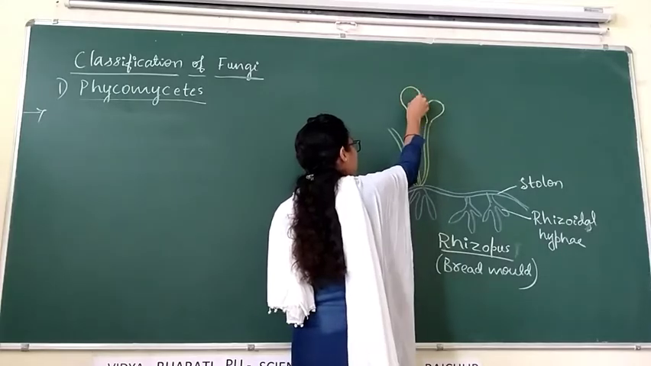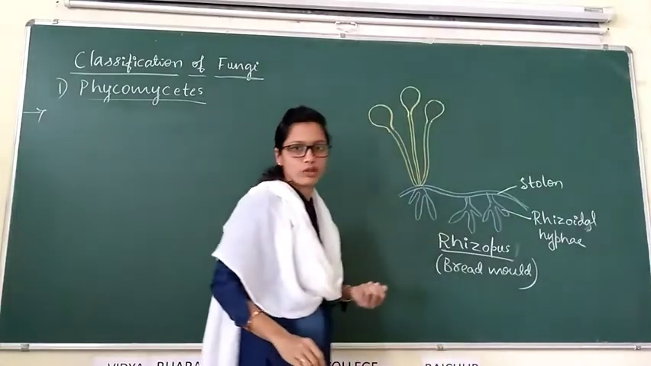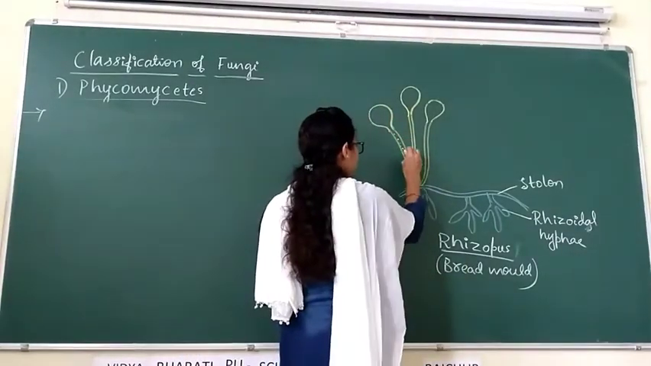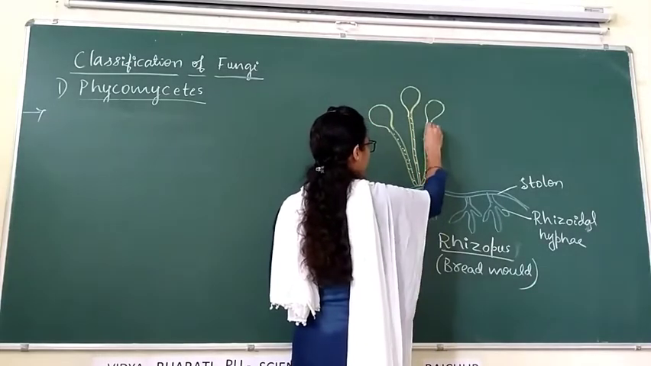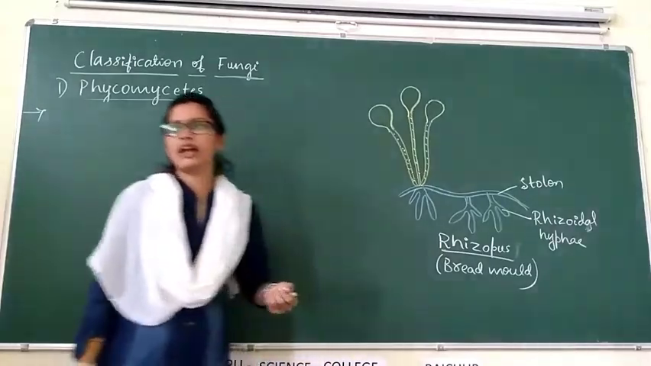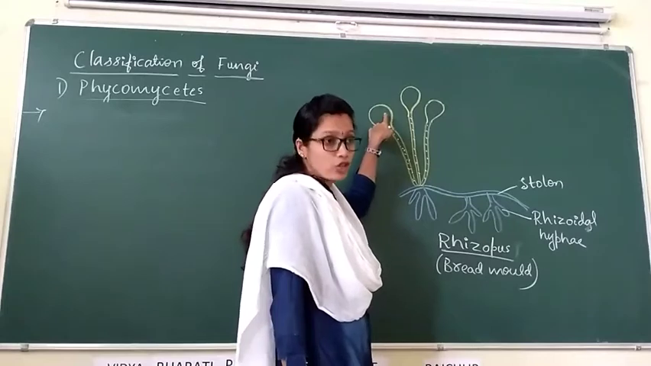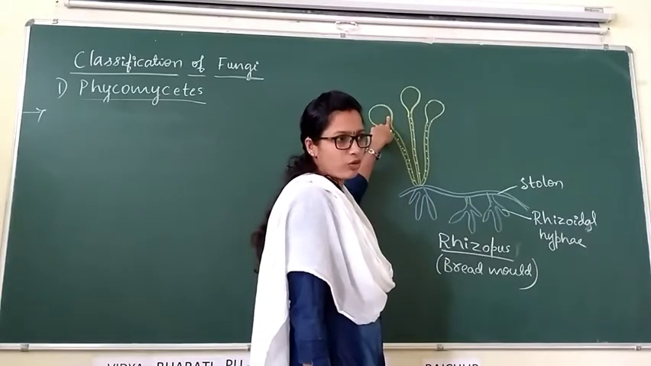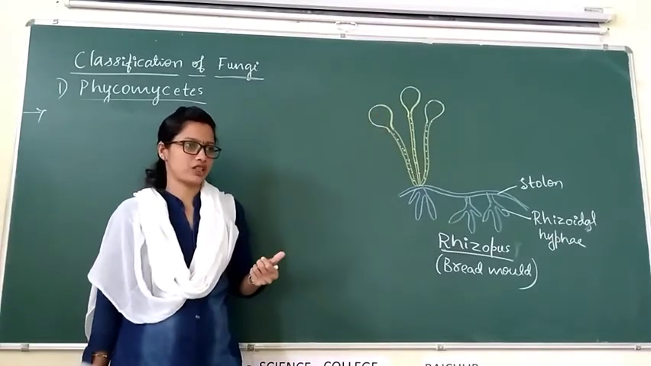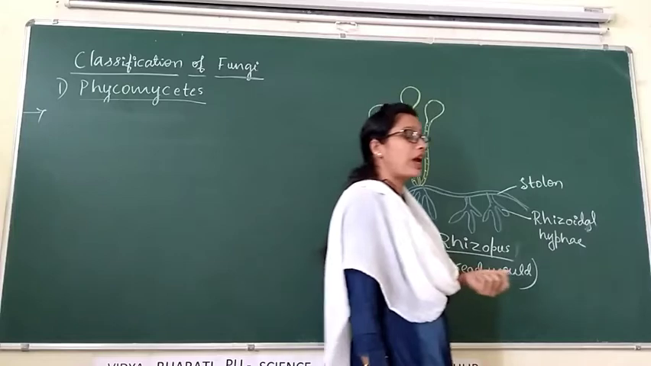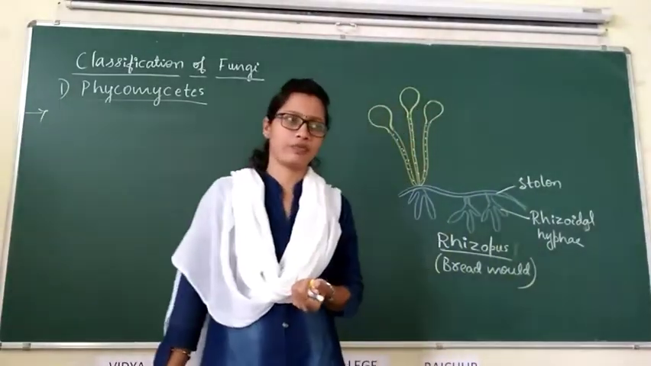we can observe the presence of fruiting bodies. These are the fruiting bodies. And here, hyphae is aseptate and multinucleate. Inside this fruiting body, spores are produced. And there are two conditions. Sometimes spores are produced endogenously, and sometimes spores are produced exogenously.